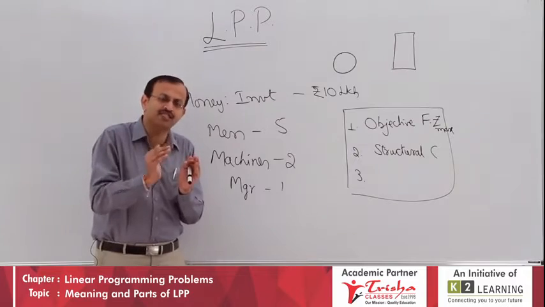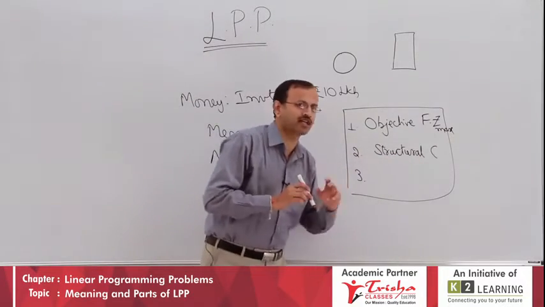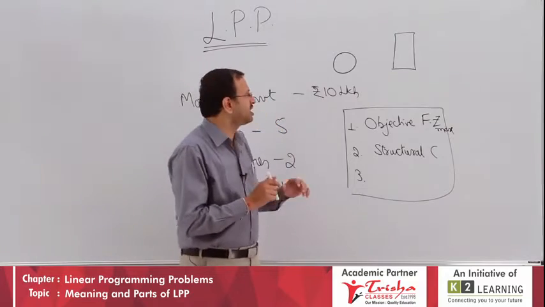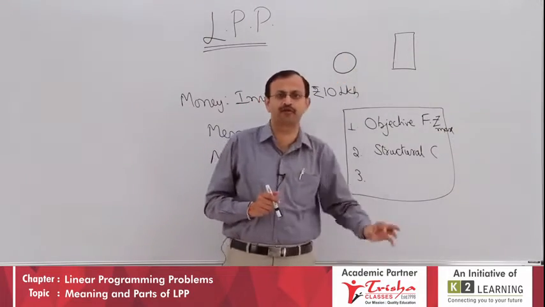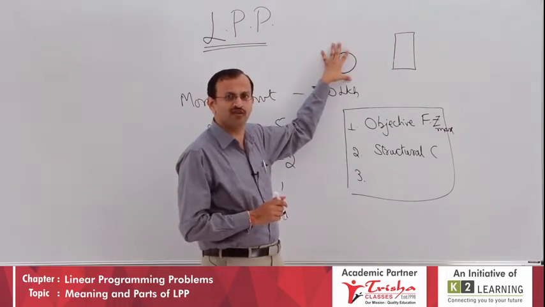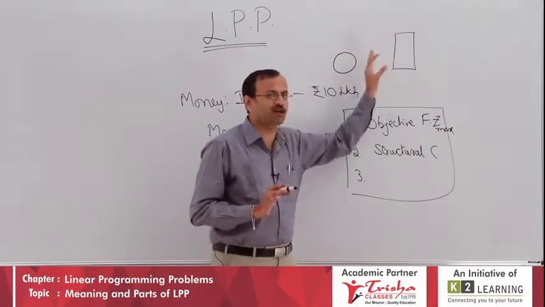All these constraints are considered under structural constraints. Being a system or structure, business has some limitations, which we call structural constraints. The last one is, how many units of the first and second product can you produce? Can it be minus 2000? No. Can it be negative or positive? Yes, 2000 and 3000 you can say.